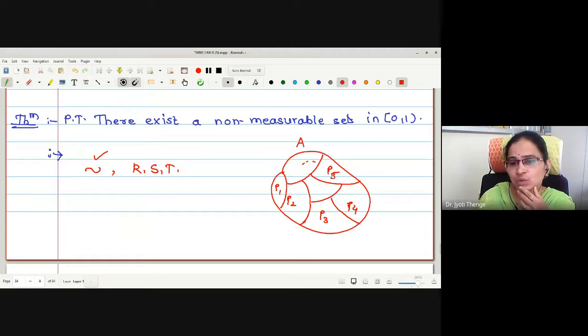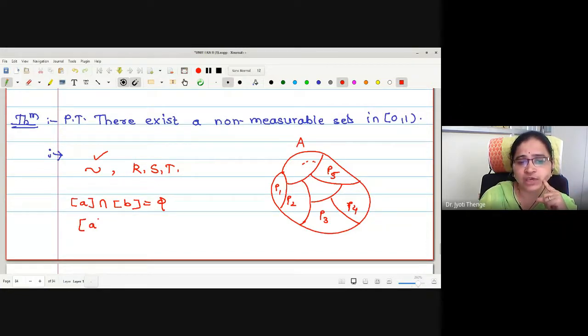Either two equivalence classes are totally disjoint. That is, if I am writing the equivalence class of A and the equivalence class of B, then one possibility is their intersection is empty. There is no element in common.